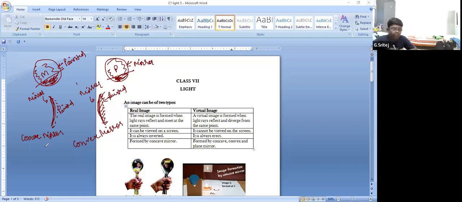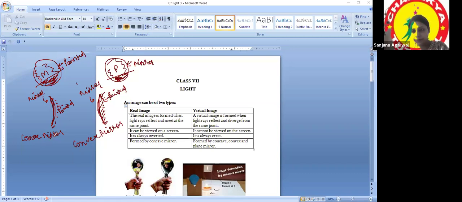Ma'am, so concave will show the opposite of lateral inversion, like it's vertically inverted. Vertical inversion, yeah. Good, you noticed it. This chapter is very interesting. The experiments are also very simple. You can do them at home itself. So please draw it.